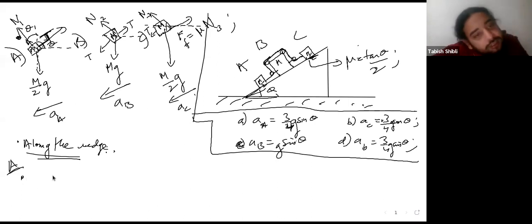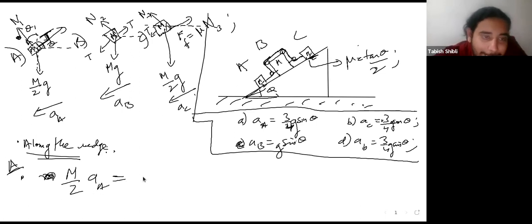You have mass times acceleration, m over 2 times a. What is the total force equal to? Minus tension. How much is this angle?